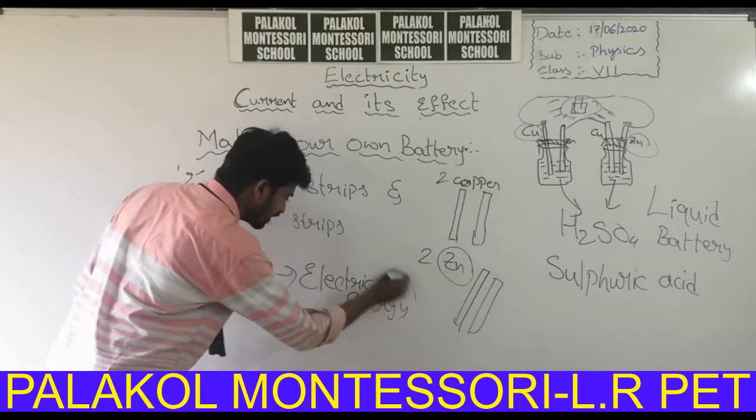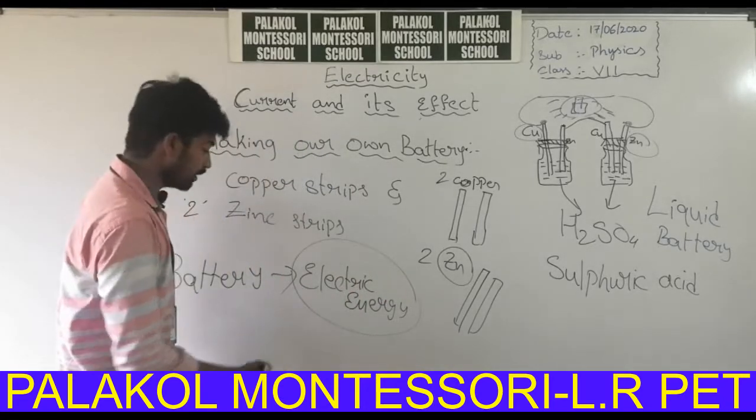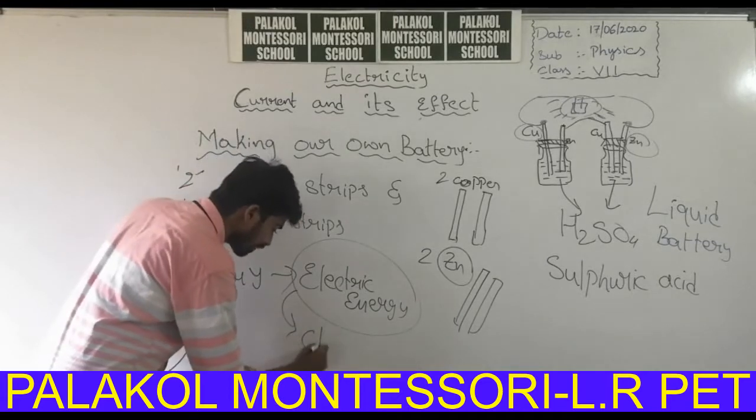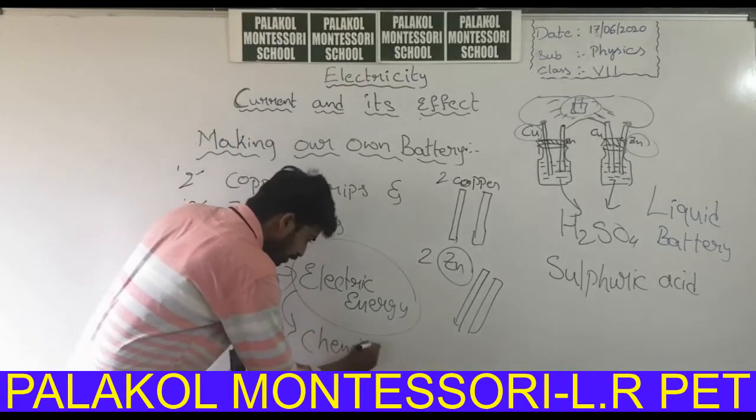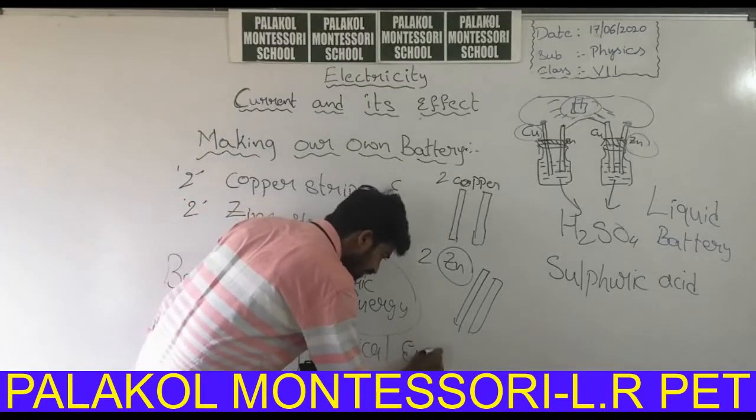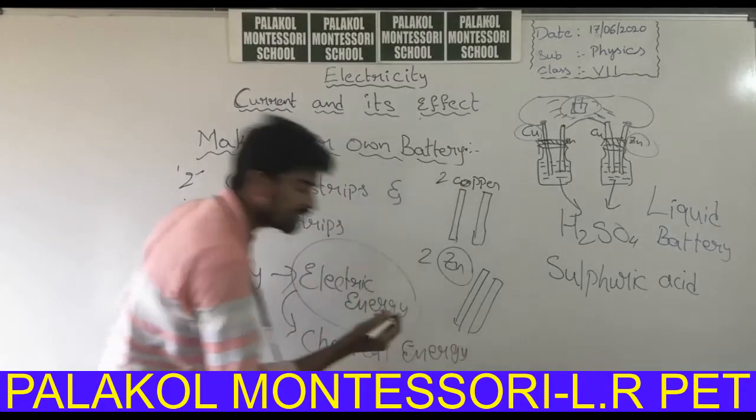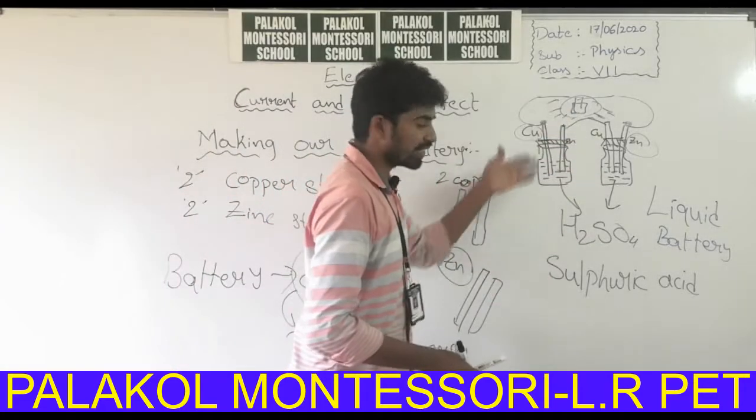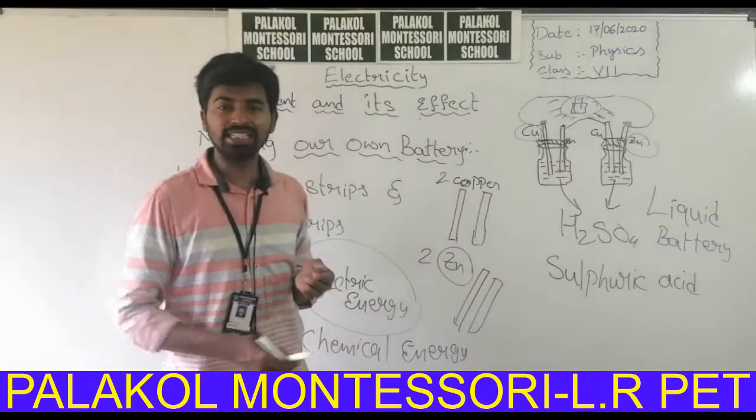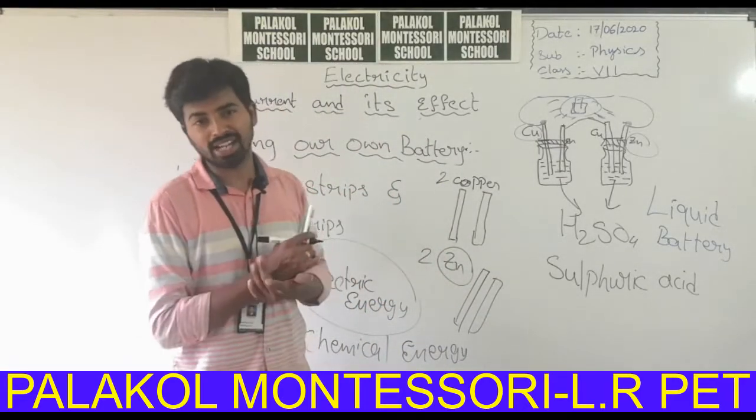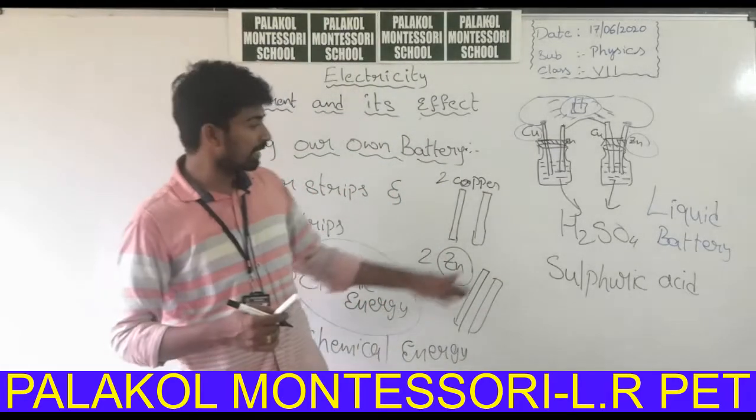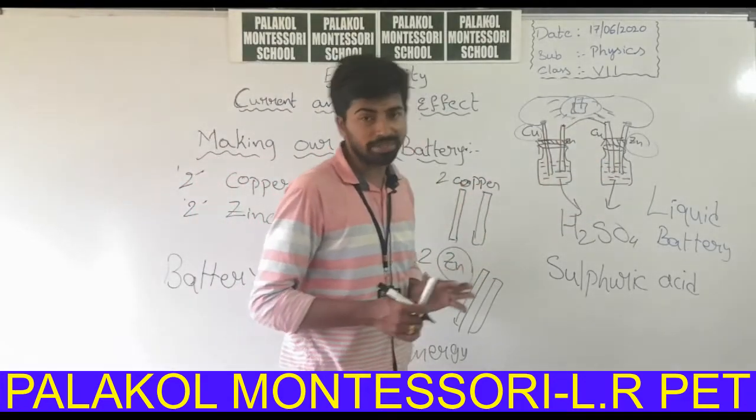How was this electric energy obtained? By using chemical energy. A battery converts chemical energy. What is the process happening inside the battery? Chemical energy is nothing but energy obtained due to chemical reactions.